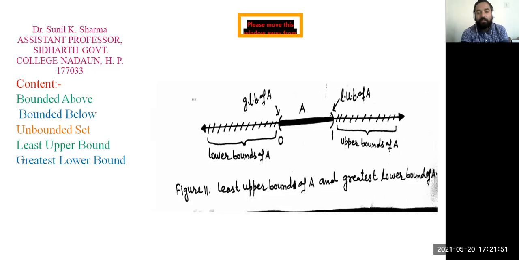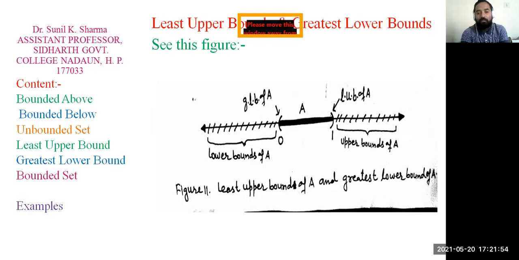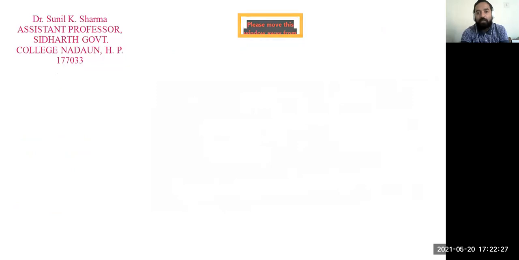You can think about this example geometrically. This is our open set A, open set 0 to 1. From 1 to infinity, this is the set of upper bounds. From 0 to minus infinity, this is the set of lower bounds. And out of these upper bounds, we are able to find the least upper bound, that is 1. Out of these lower bounds from minus infinity to 0, we are able to find the greatest lower bound, that is 0. So this figure represents the least upper bound and greatest lower bound.